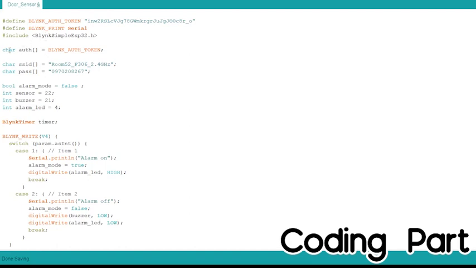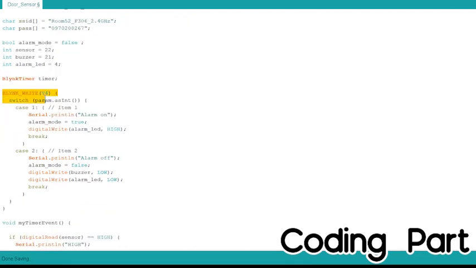Now we declare the Blynk auth token, SSID and password so your ESP32 can connect to your Wi-Fi. Next, we declare bool alarmMode and set it to false as default. And we declare int sensor on pin 22, buzzer on pin 21, and alarm LED on pin 4.